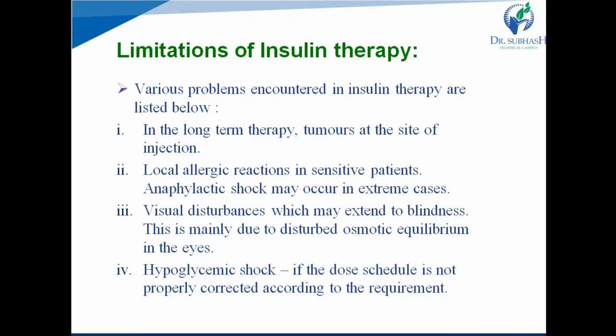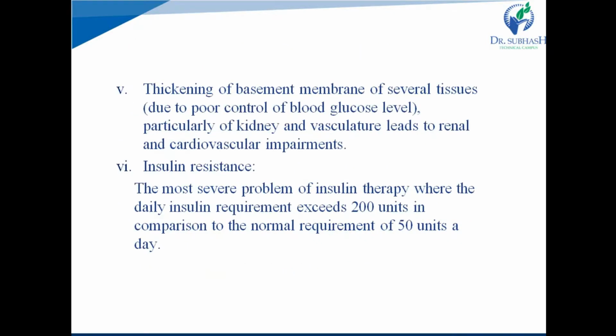Fluctuations in blood glucose levels lead to visual disturbances, and these visual disturbances may also extend to blindness. This is mainly due to the disturbed osmotic equilibrium in our eyes. Then, if the dose schedule of insulin is not properly adjusted according to the requirement of the patient, insulin therapy leads to hypoglycemic shock. Thickening of the basement membrane of several tissues, particularly kidney and vascular, leads to renal and cardiovascular impairments.